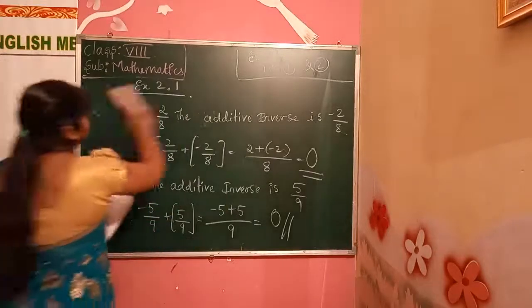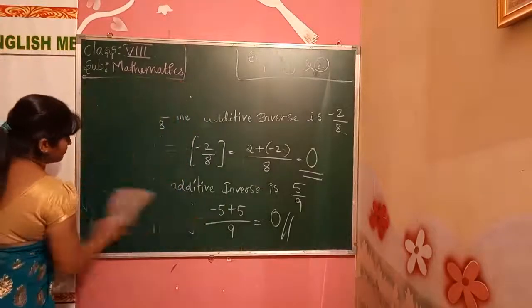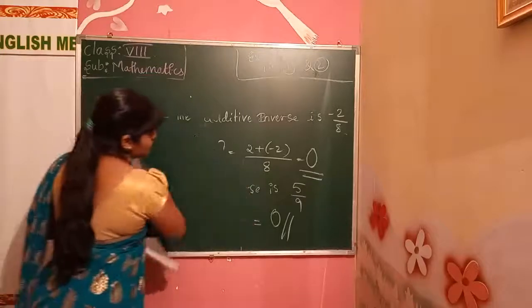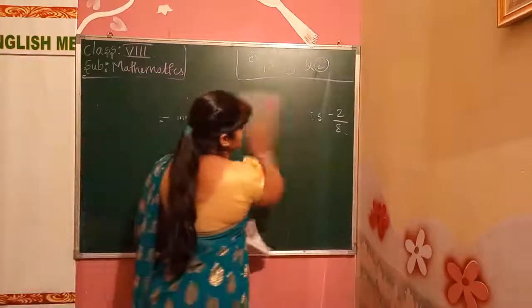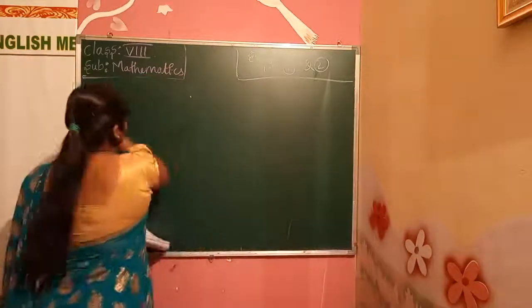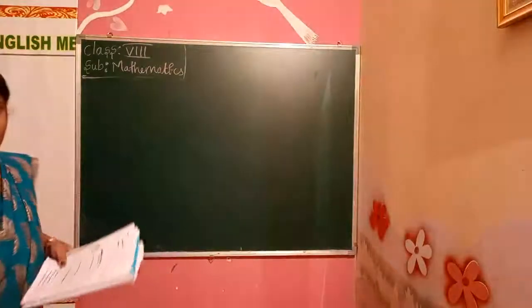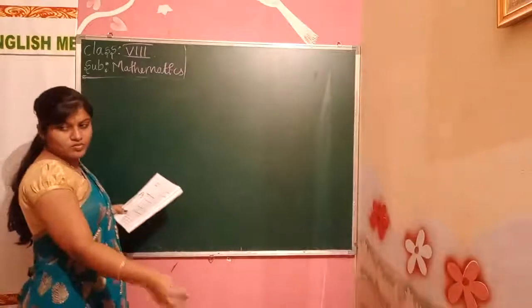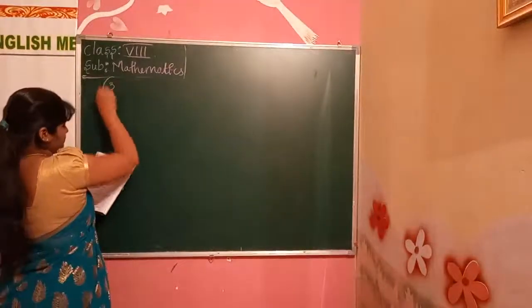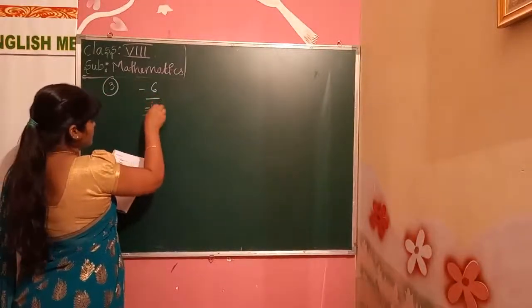Okay, third problem. Third problem, minus 6 by minus 5.